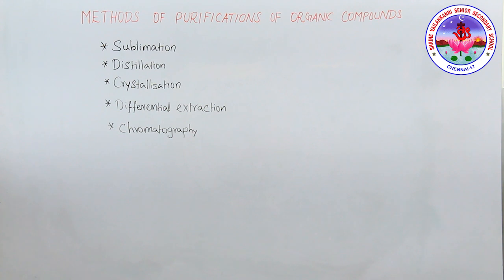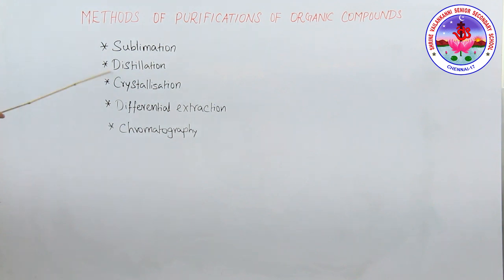The solution is concentrated to get a nearly saturated solution. On cooling the saturated solution, the pure compound crystallizes out and is removed by filtration. The mother liquor is filtered and recrystallization can be done again. This process is called the crystallization process.